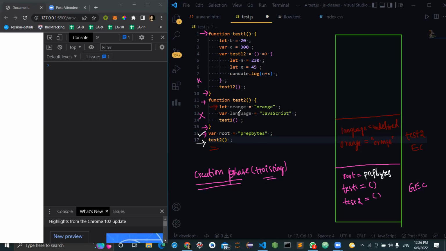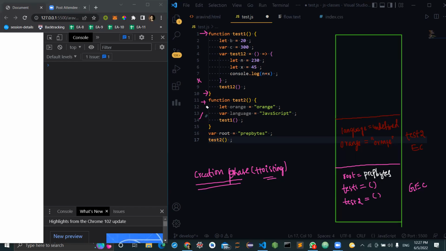But test 1 is created with the function keyword, no? See, this is a function call and it is not a definition. When you make a declaration with the var keyword, it will be hoisted partially. When we make a declaration with the function keyword, it will be hoisted fully. Am I making any declaration over here? It is a call, and it is not a declaration. So how can test 1 get hoisted? It cannot get hoisted.